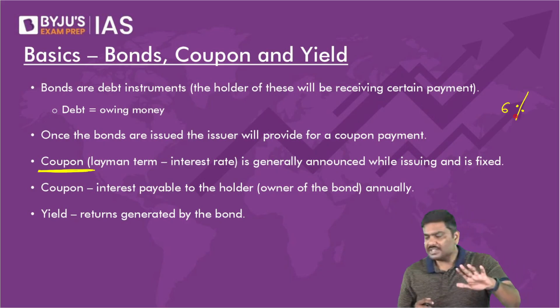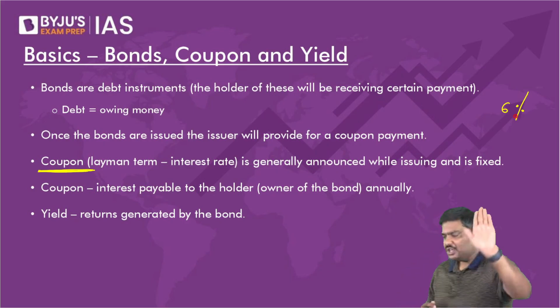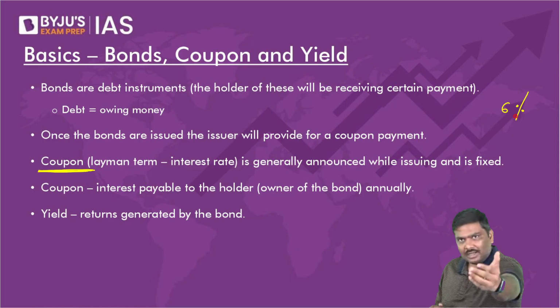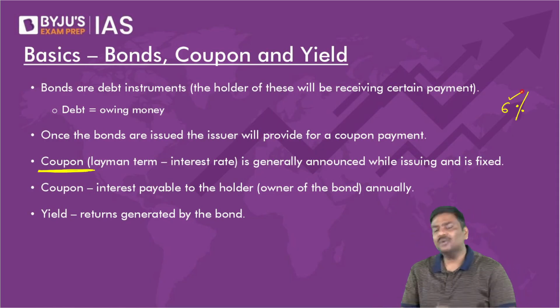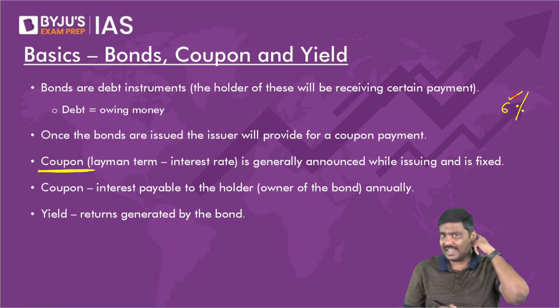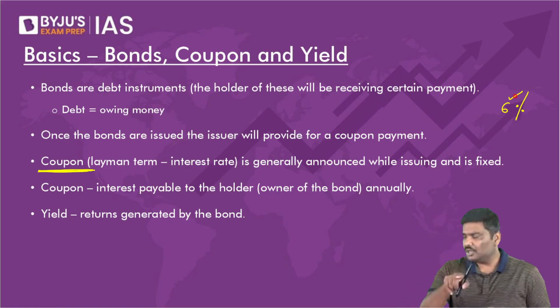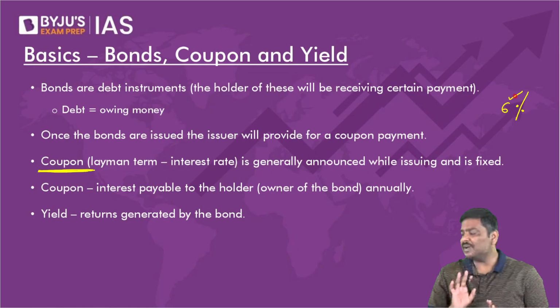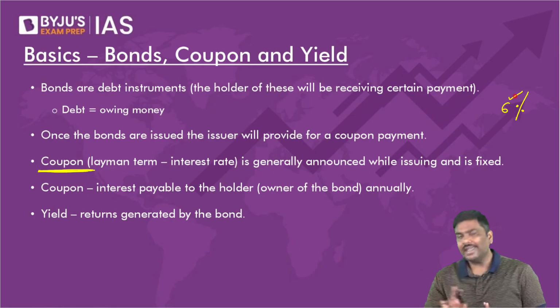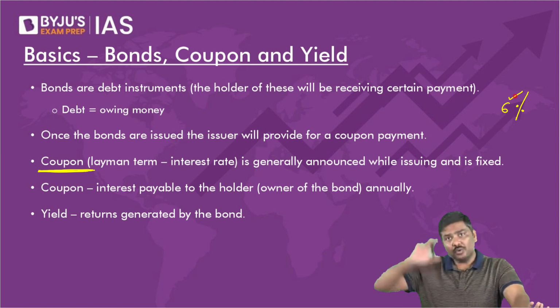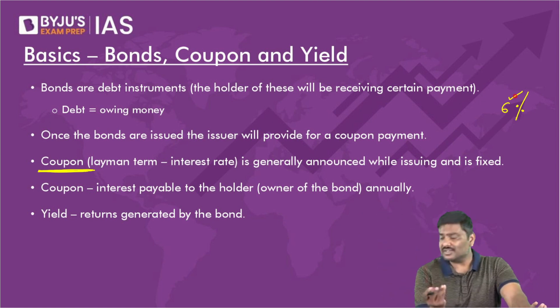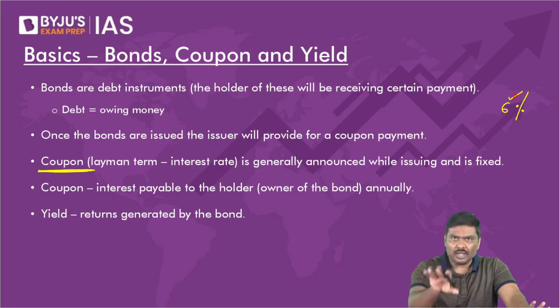Anybody has a problem with this statement? If government will issue a bond to you, and they will collect, let's say, 100 rupees from you, and they'll say annually I'll give you 6%. Can I say the interest rate that you're going to earn on this bond will be 6%? Can I go forward? Please do let me know right now. After 1 hour, don't ask me what is interest rate, what is coupon rate. Coupon rate is nothing but interest rate on a bond.